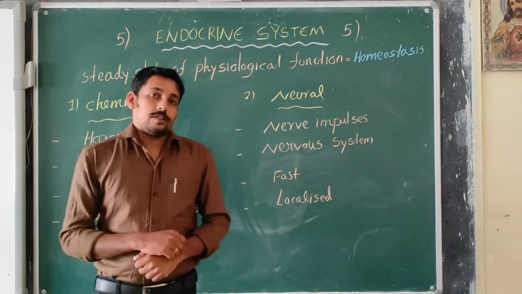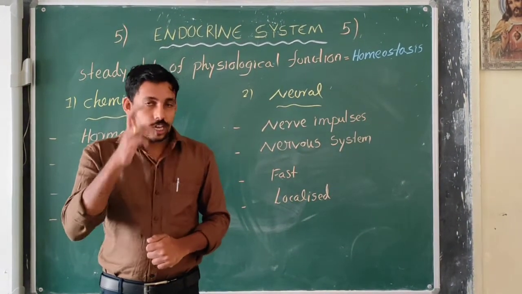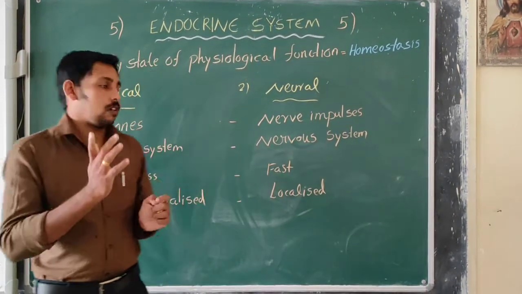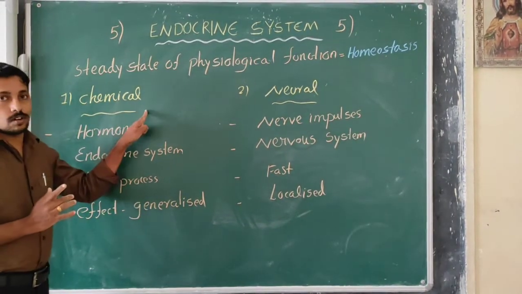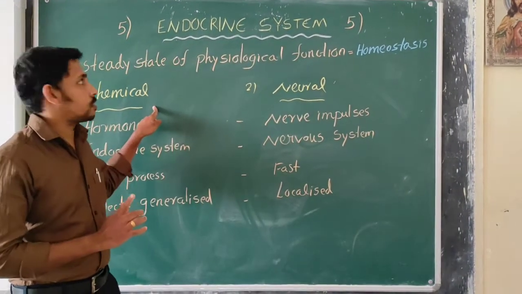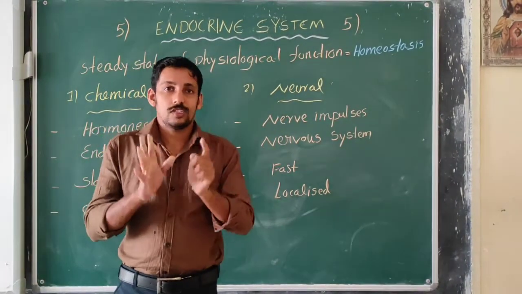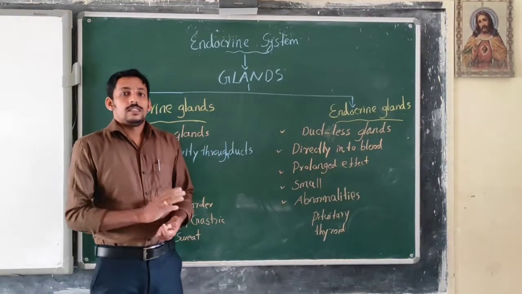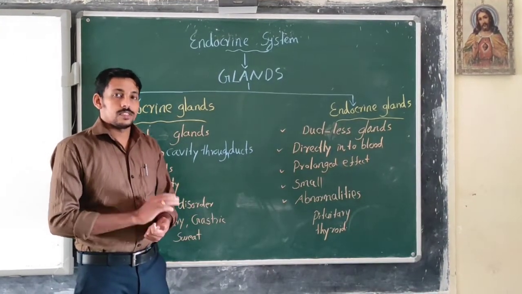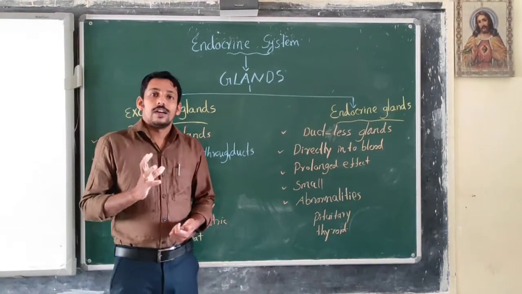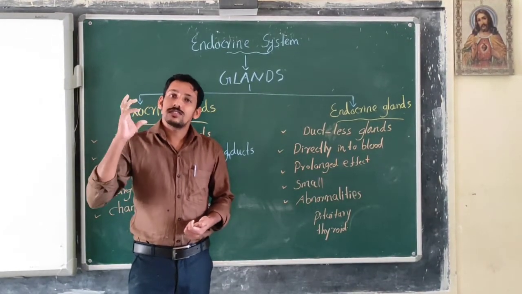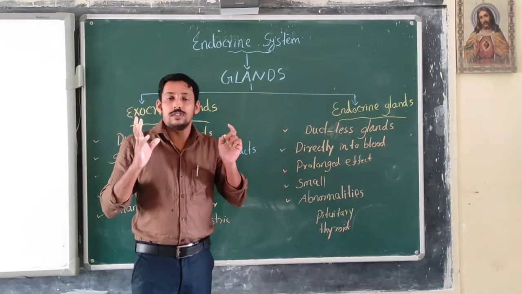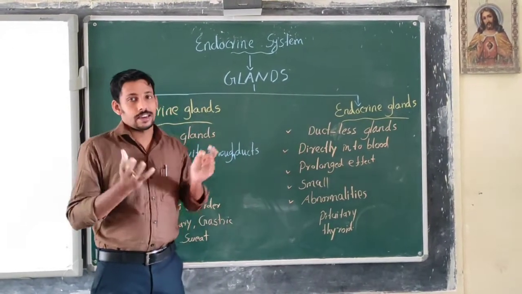So in this chapter we are dealing with the endocrine system, or what we call the chemical control. So we are going to study about the endocrine system in this chapter. Now, the endocrine system is associated with different types of secretory cells, and these secretory cells are grouped to form glands.